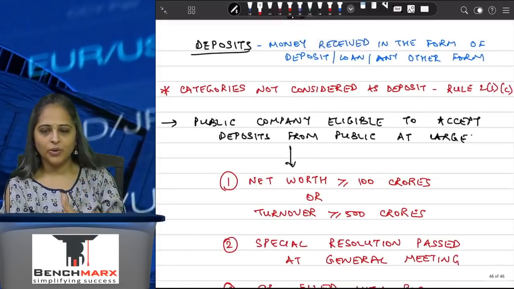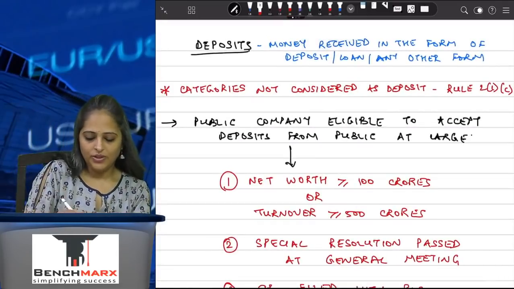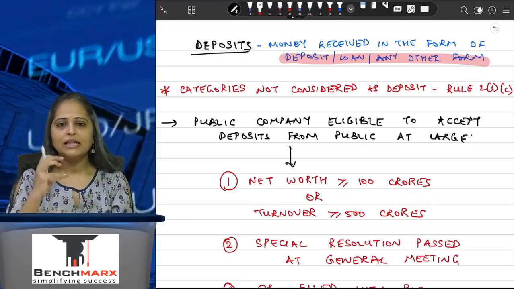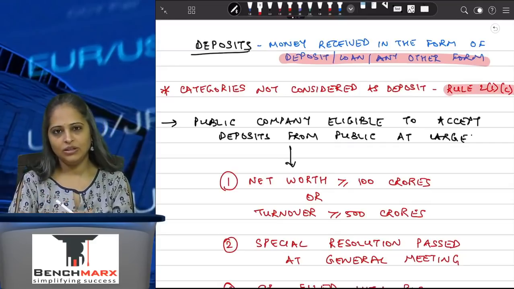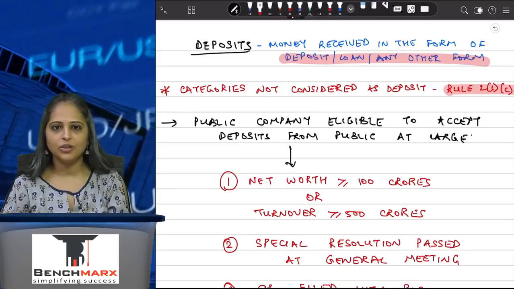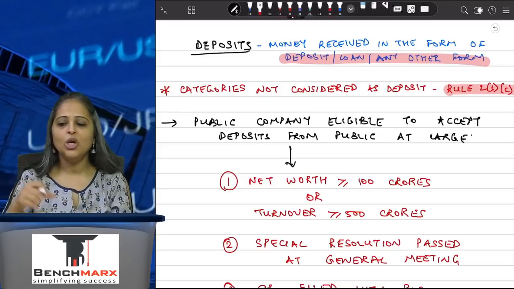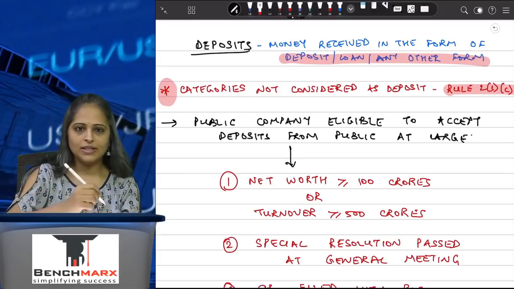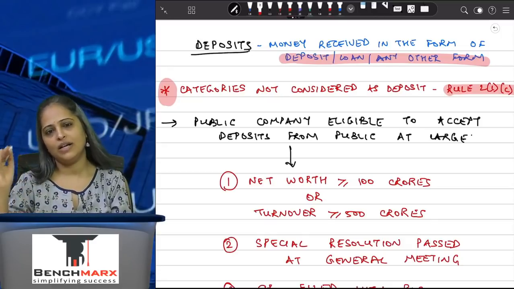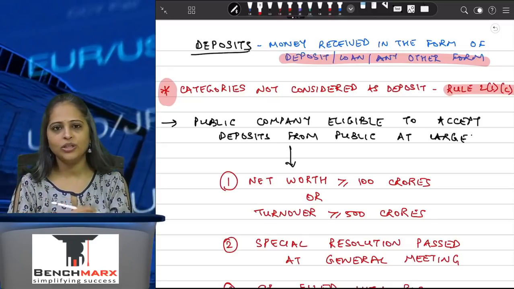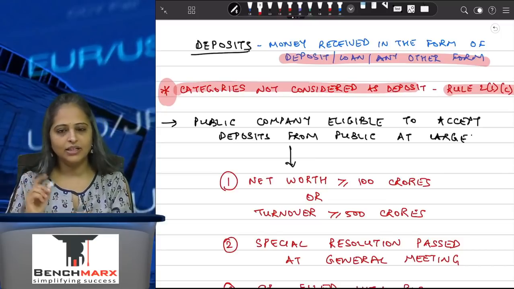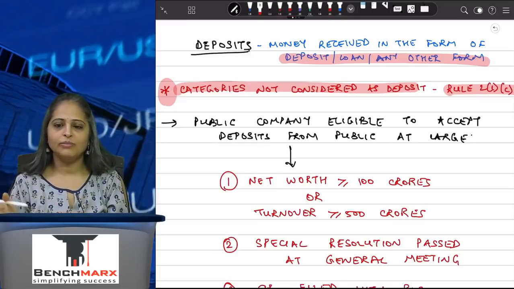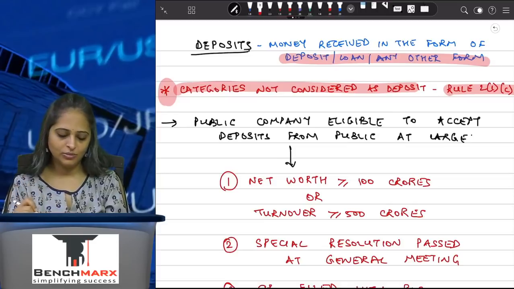Just quickly revising the deposits. Deposits are basically nothing but deposit, loan or any other form. The money which has been received by the company is considered to be a deposit. Now rule 2(1)(c) of the deposits rules gives you the scenarios under which the money which has been received by the company will not be considered to be a deposit. You are supposed to go through those things because those are very, very important and have been asked in your practical case study type of questions for your examination. So please go through this category under rule 2(1)(c) and remember the points and the scenarios under which money received by the company is not considered to be a deposit.